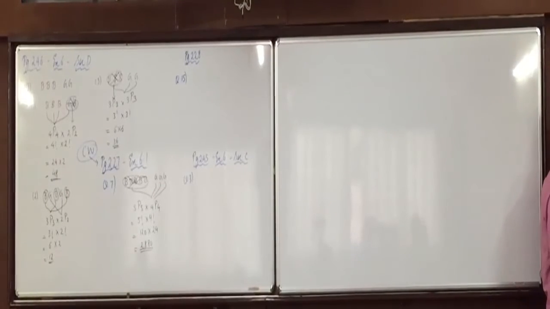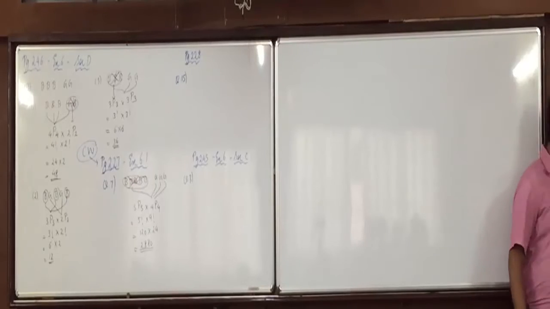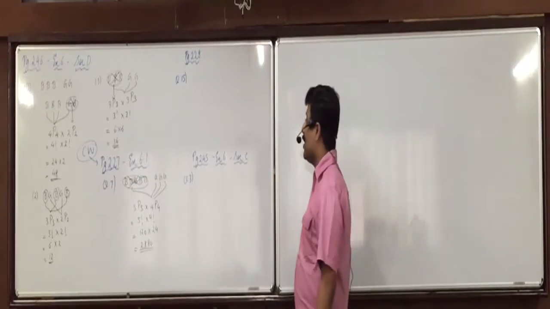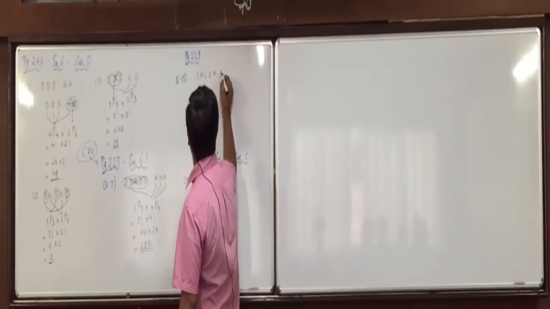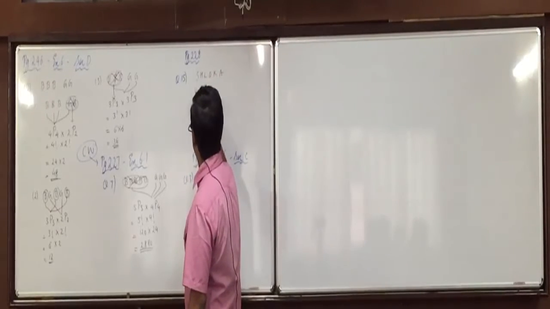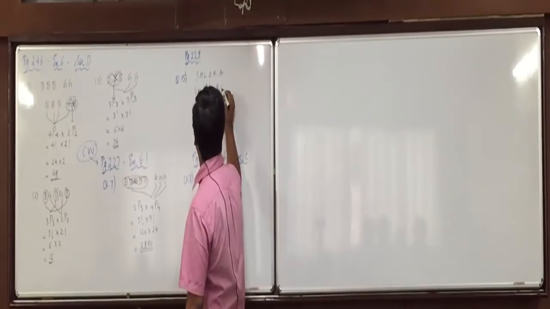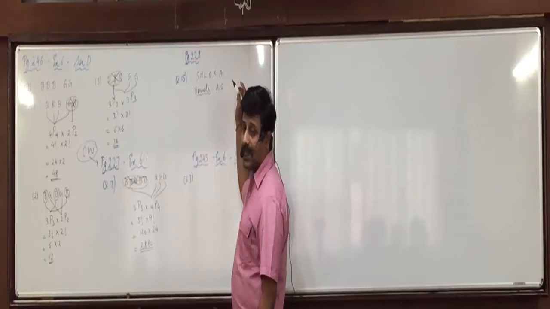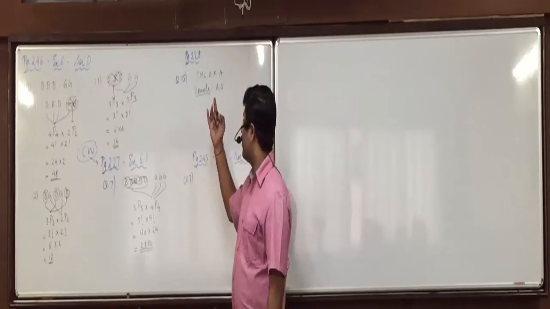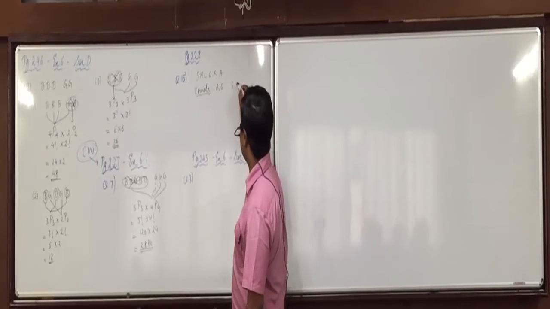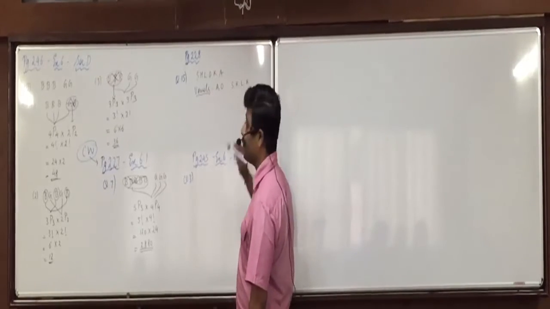How many arrangements of the letters of the word shloka can be made such that all vowels are together? Now shloka, first of all here vowels are A and O. Other than that, keep silent. Other than that, we have S, H, L, K.